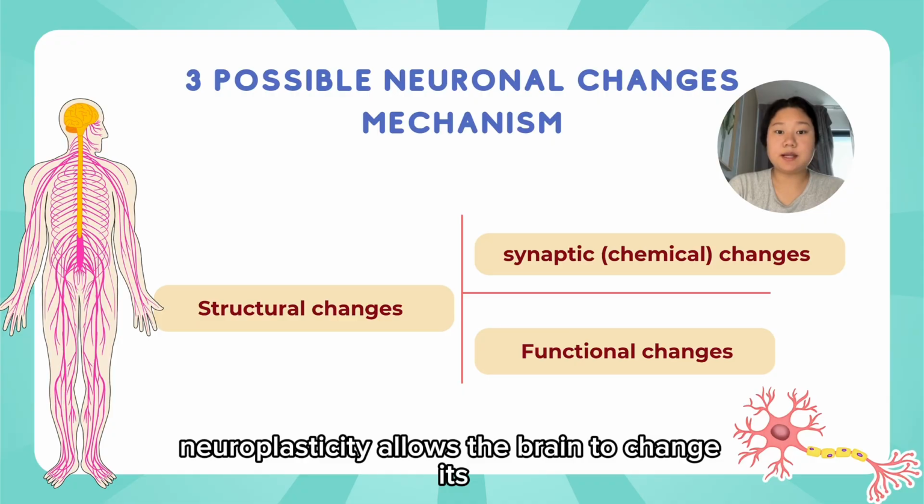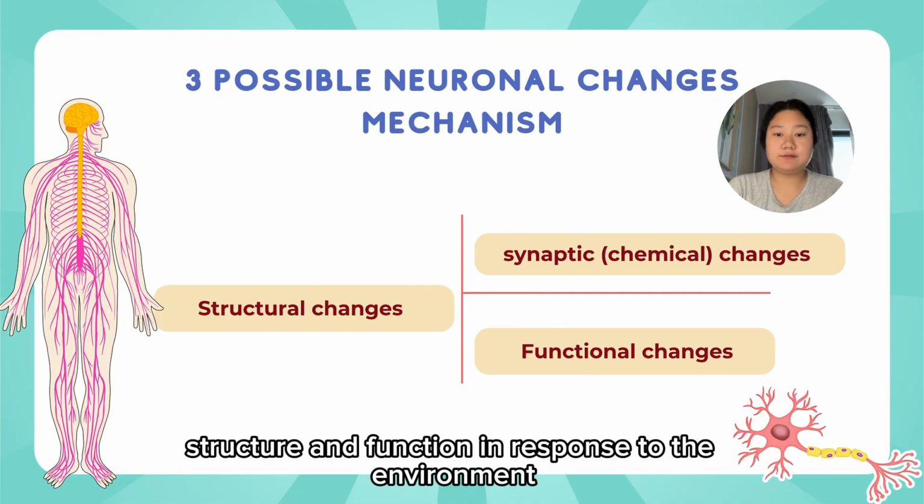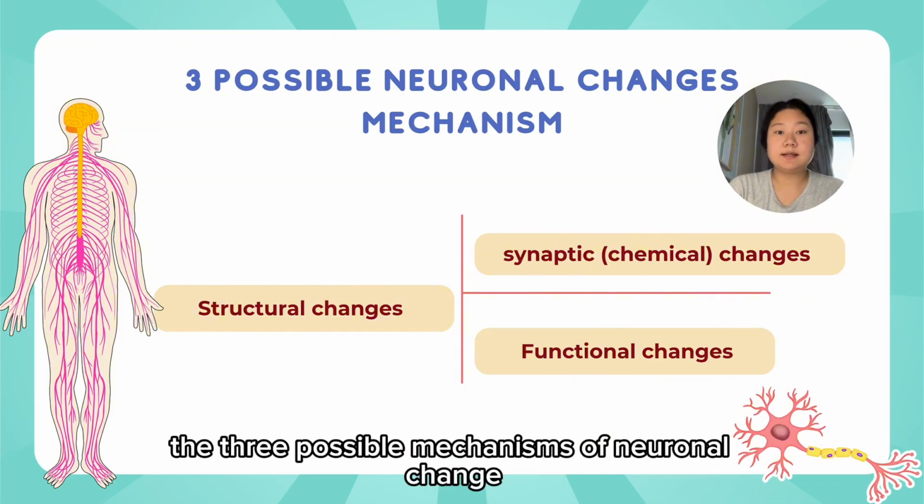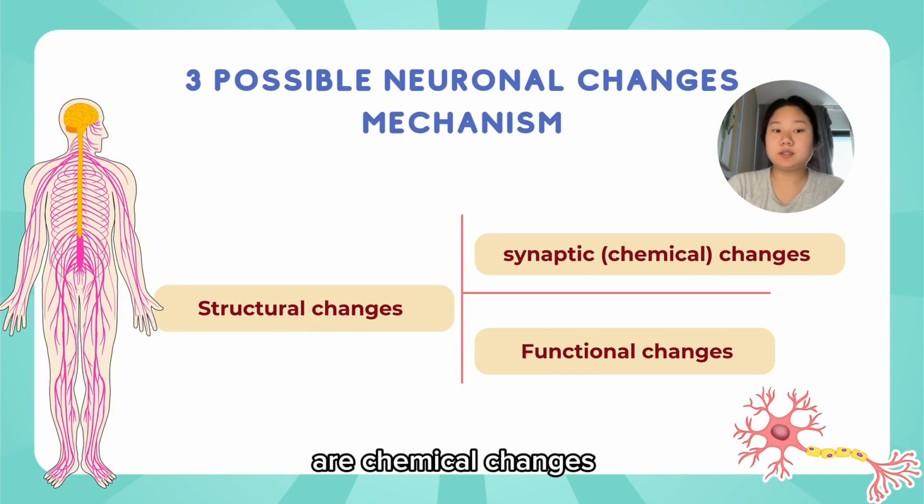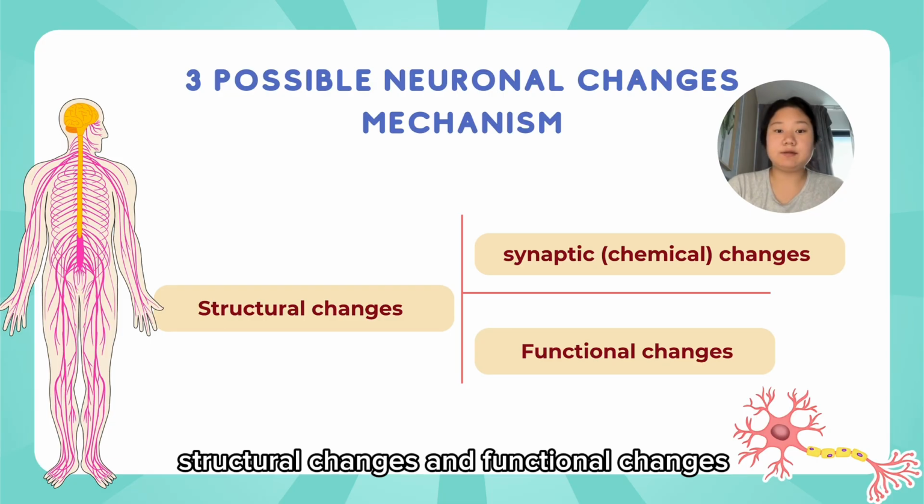Neuroplasticity allows the brain to change its structure and function in response to the environment, thoughts, and actions. The three possible mechanisms of neuronal change are chemical changes, structural changes, and functional changes.